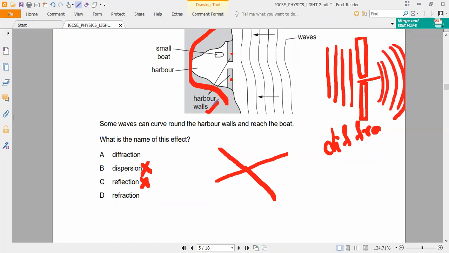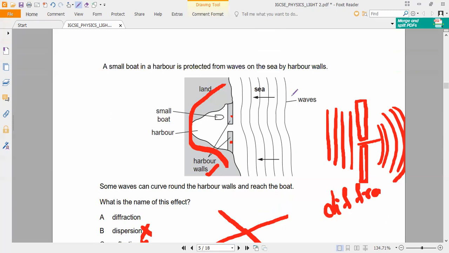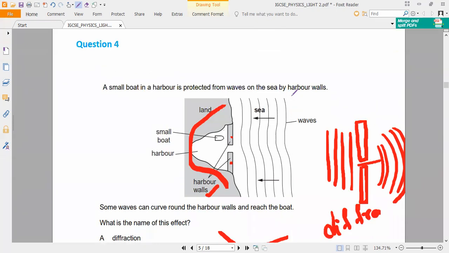So this phenomenon is called what? Diffraction. Understand? Diffraction means light coming from a small hole encounters an obstacle and starts spreading over the small opening. That is called diffraction.